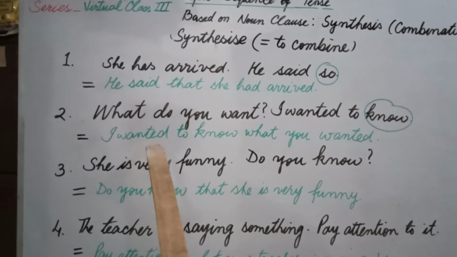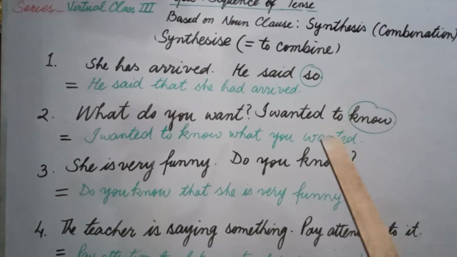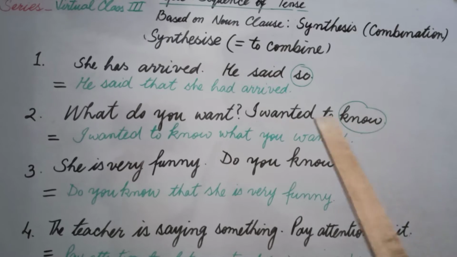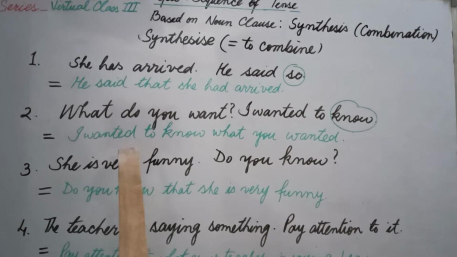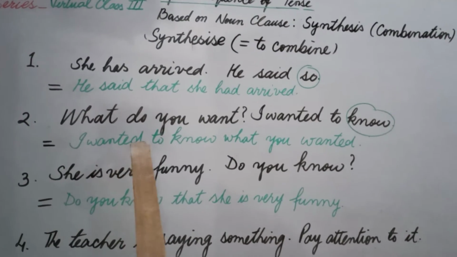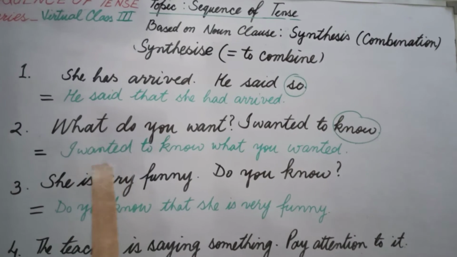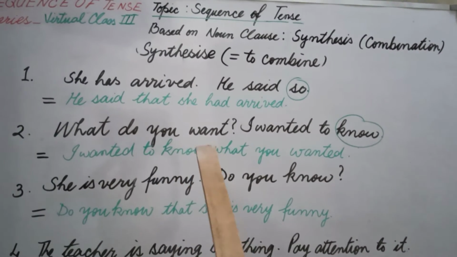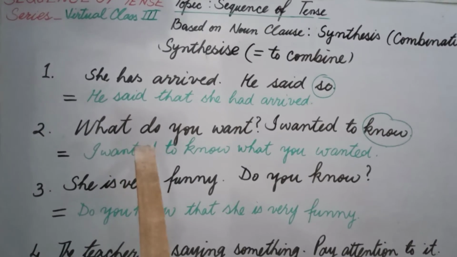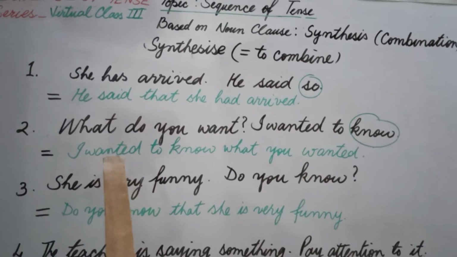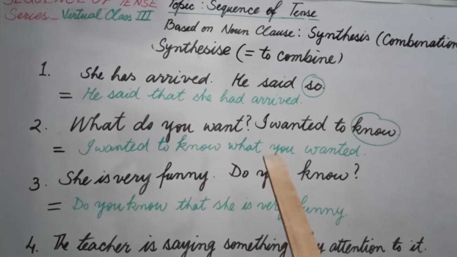In the second sentence, what do you want? I wanted to know. This word know has the full expression of this sentence. What do you want? That's why this sentence will be written as a principal clause, as a reporting verb. I wanted to know. I have written here. And what do you want? You know the rule. If any sentence is connected with a principal clause, we change the syntax of interrogative sentence into assertive.